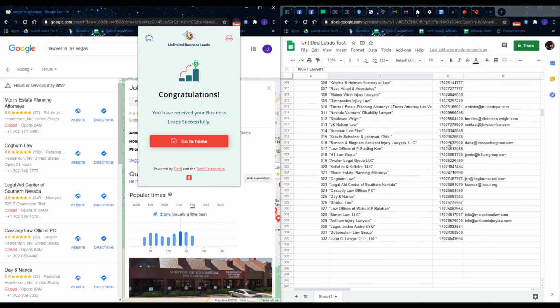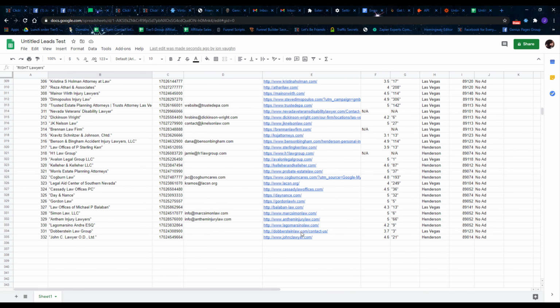All right, so now you can see that we've successfully got all our business leads. Now that we've got everything, let's open up this spreadsheet real quick and take a look inside now that our search is done. And as you can see inside the spreadsheet, we've already got 335 leads from Google.